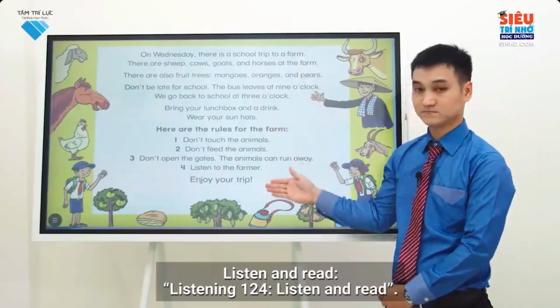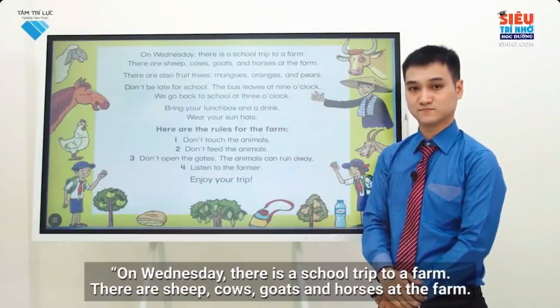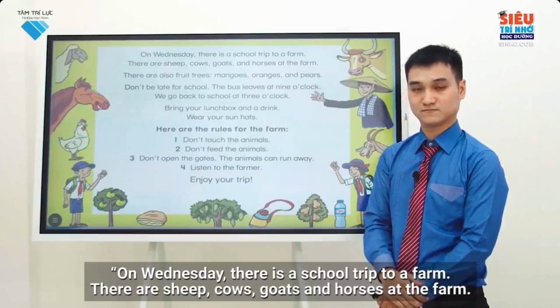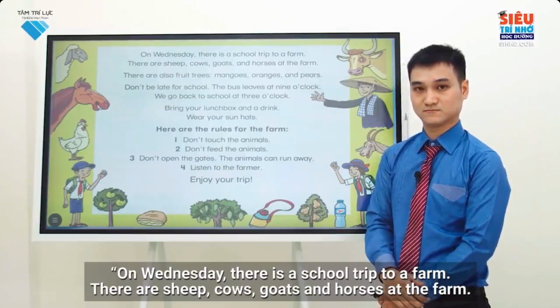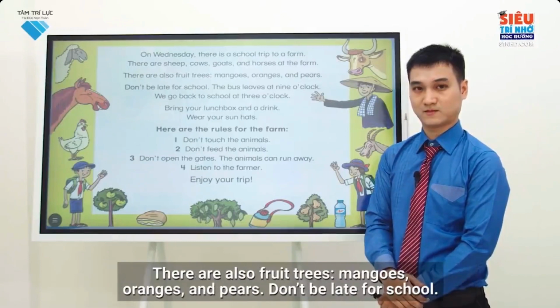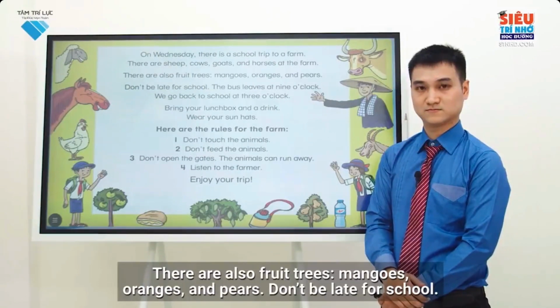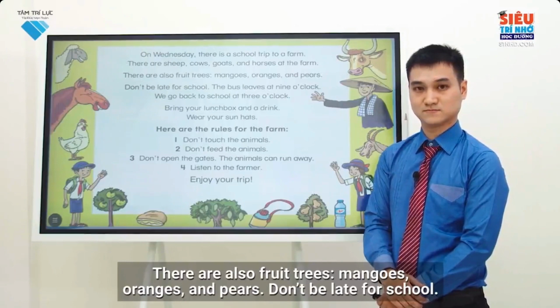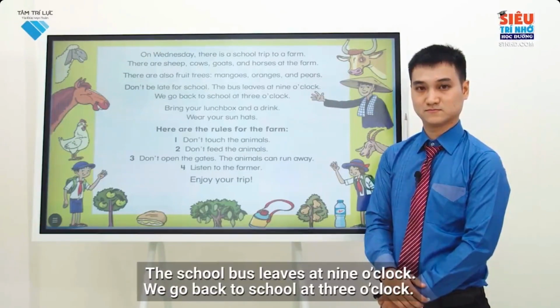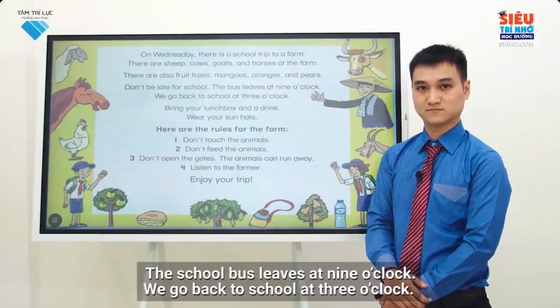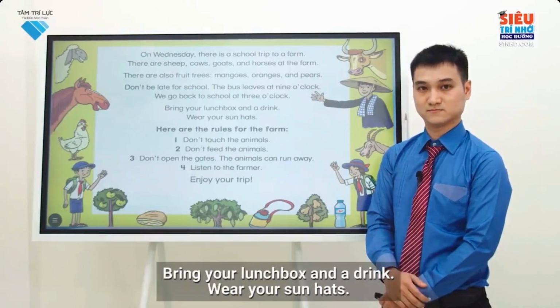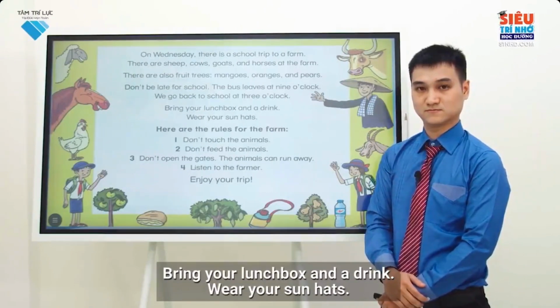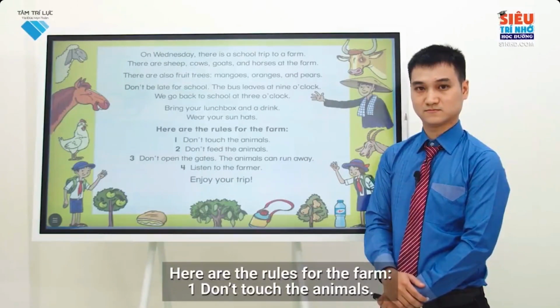Listen and read. On Wednesday, there is a school trip to a farm. There are sheep, cows, goats, and horses at the farm. There are also fruit trees, mangoes, oranges, and pears. Don't be late for school. The bus leaves at 9 o'clock. We go back to school at 3 o'clock. Bring your lunchbox and a drink. Wear your sun hats. Here are the rules for the farm.